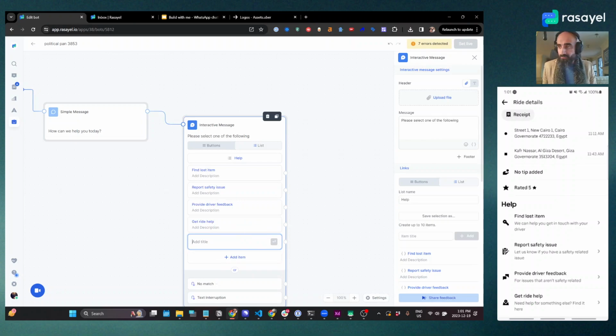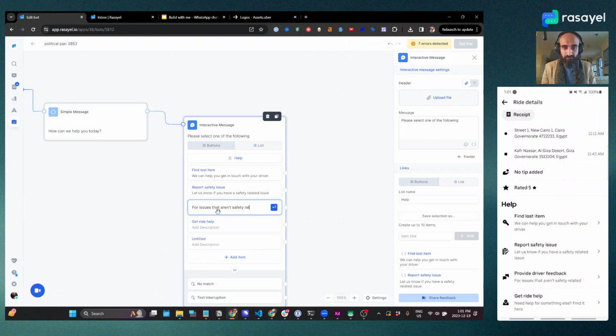Okay. Now you'll notice on the Uber app, there are actually descriptions for these items. So I'm going to just copy that. We can help you get in touch with your driver. And for the other one, it said, let us know if you have a safety-related issue. And this is for issues that aren't safety-related. Get ride help is need help for something else.